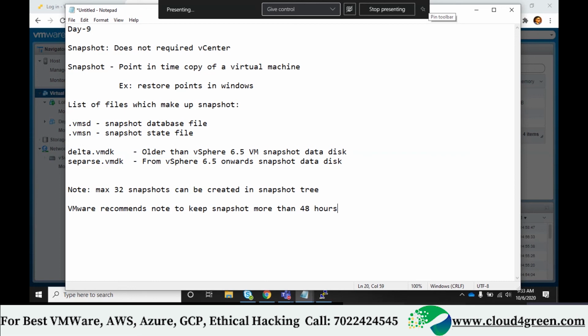Whatever the files were there before you take the snapshot, it is preserved. If a copy fails or a copy succeeds, still your state is preserved. Whatever has happened yesterday, it is preserved, right? You cannot go and change it. There is no time machine. Like in our mobile, we take a snapshot, that's a photo, yeah. Here, in disk level snapshots, any changes you made yesterday are preserved. Correct? That's why we need a snapshot. Let's come back to this.